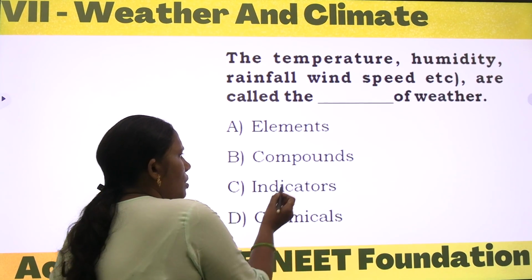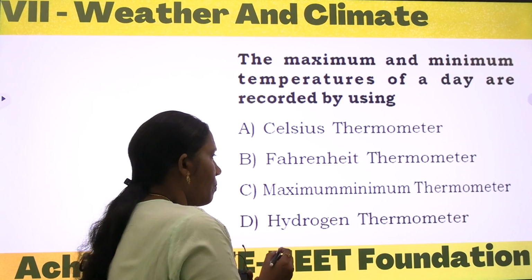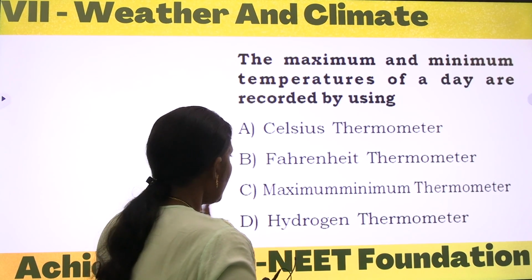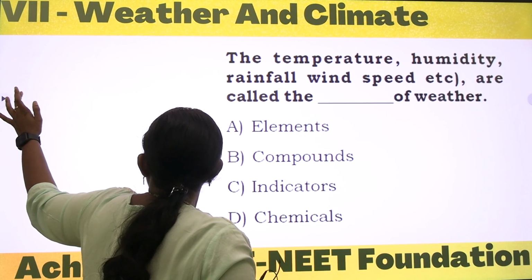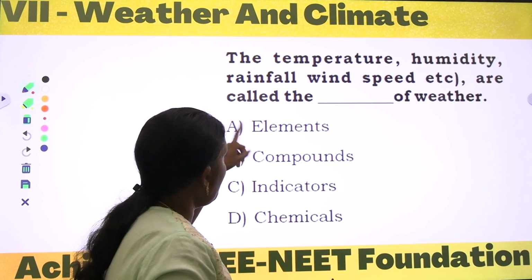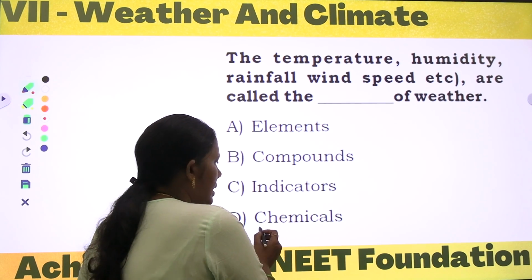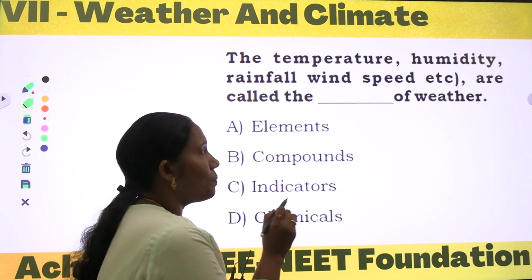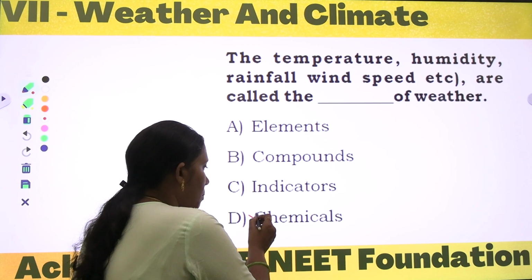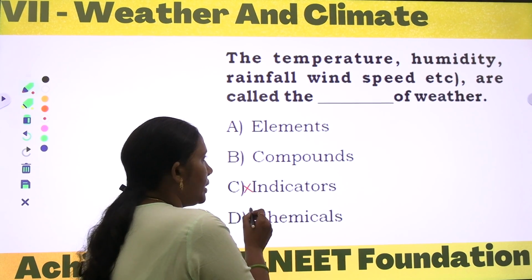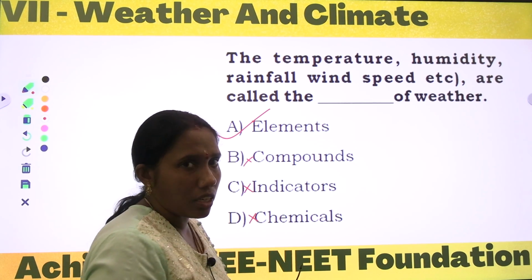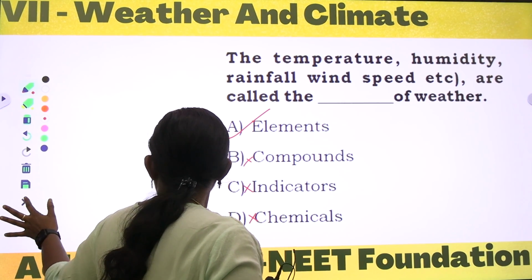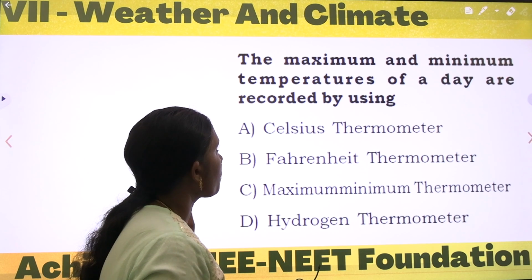Not the compounds, not the indicators, not the chemicals. Temperature, humidity, rainfall, those are not chemicals, not indicators and not compounds. They are the elements of weather. Okay, is it clear? Come to the next one.